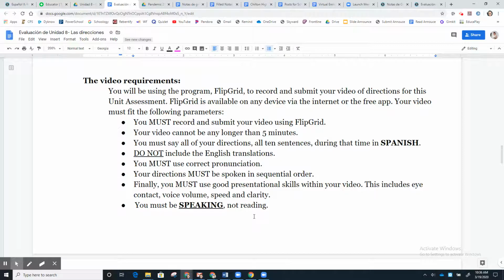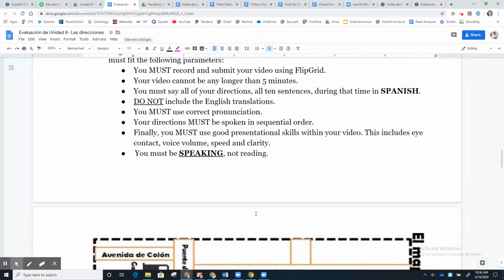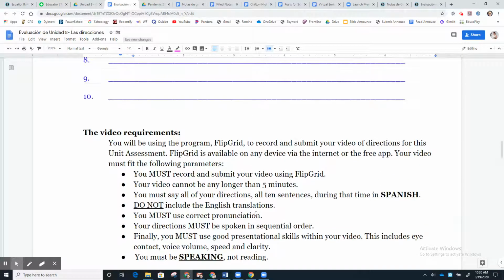Okay, these are your directions, everything that you need to know for this unit. There is no rough draft for this unit assessment. This is all on your own, ladies and gentlemen. With that being said, if you have questions, please let me know. Also, make sure before you record your video, practice. Practice, ladies and gentlemen. You would not go into any other assessment without having practiced and studied ahead of time. Same thing with your video.